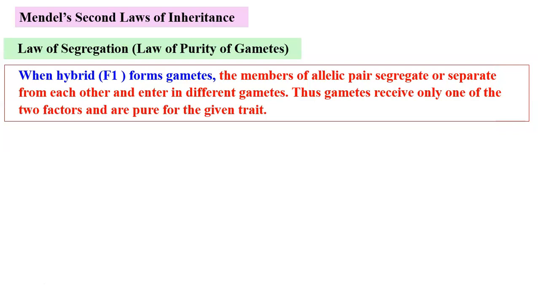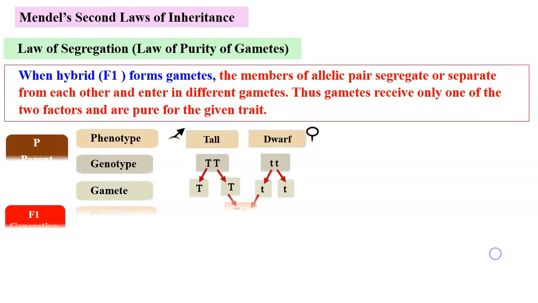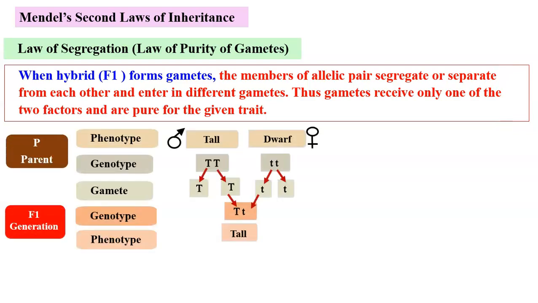Thus, gametes receive only one of the two factors and are pure for the given trait. Let us see the same example and understand this law. Here, when hybrid F1 forms gametes, so here is a hybrid. Hybrid means heterozygous condition it is. And when this will form gametes,